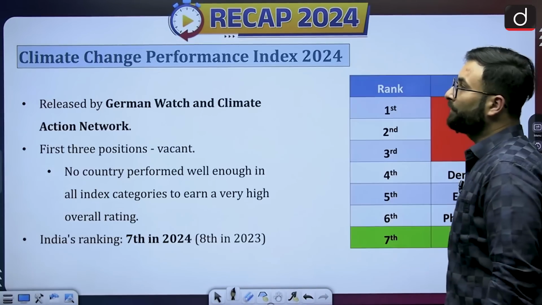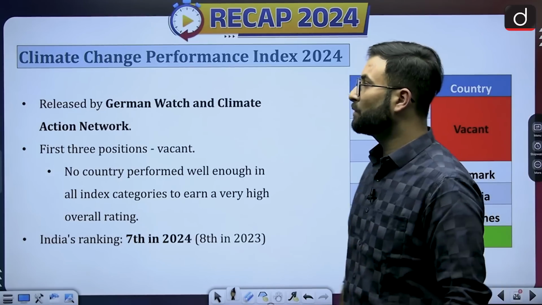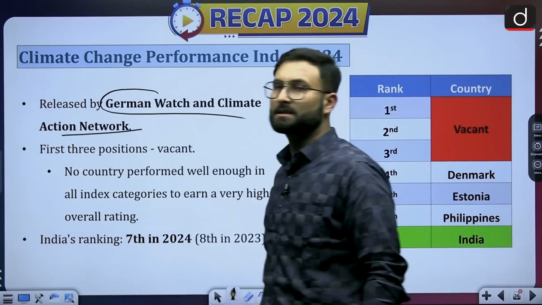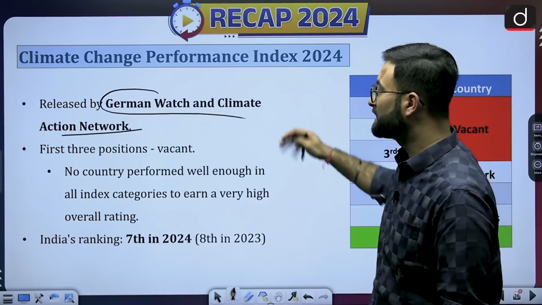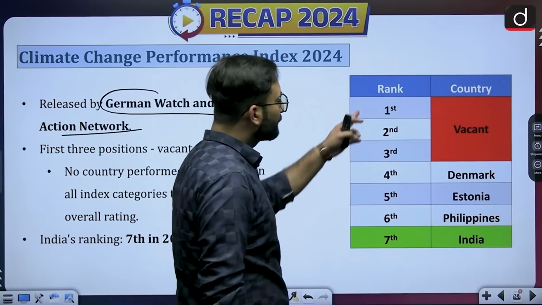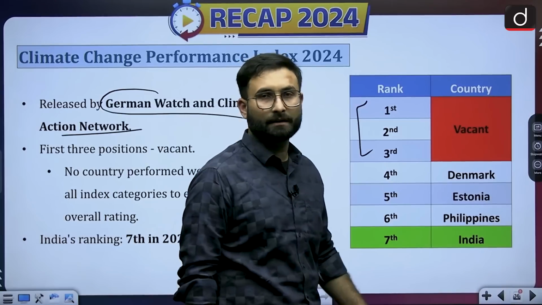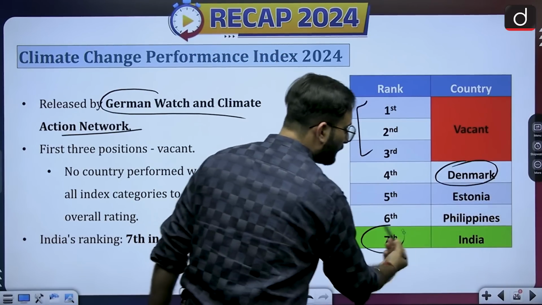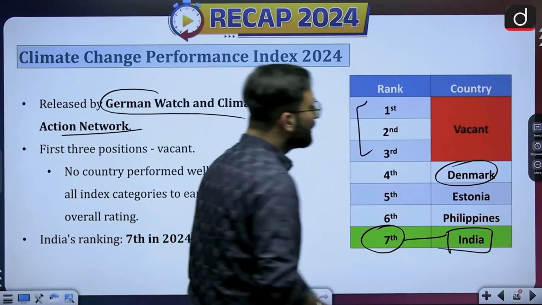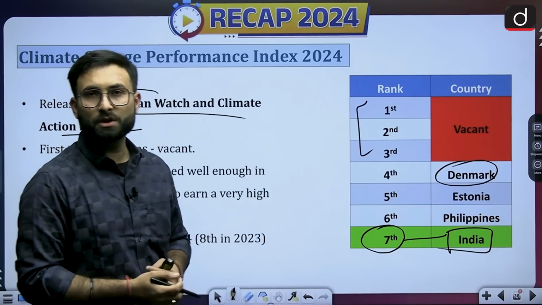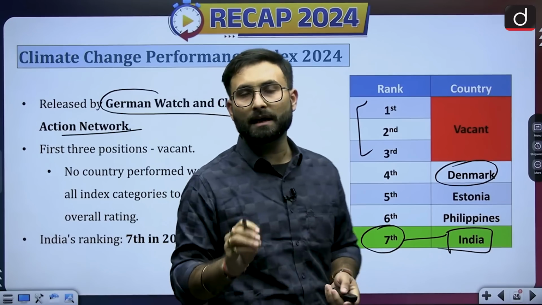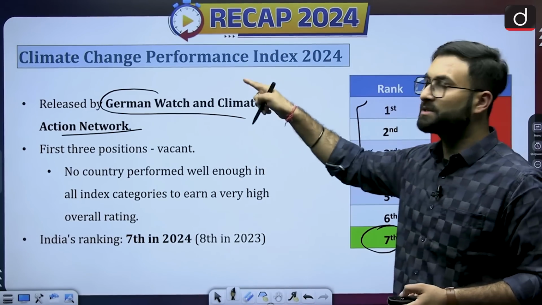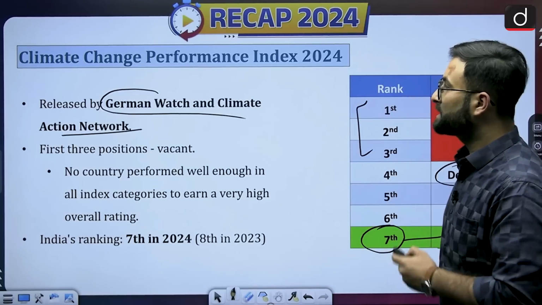Moving further, Climate Change Performance Index. Germanwatch and the Climate Action Network are the bodies which release the Climate Change Performance Index. One important factor is that the top 3 positions are vacant. After that, Denmark has performed well. India is the 7th ranker over here, so that is a good thing for India. But the top 3 positions are vacant. That means no country has done well enough to be in the top 3 with respect to climate change related performance. So that is about it.